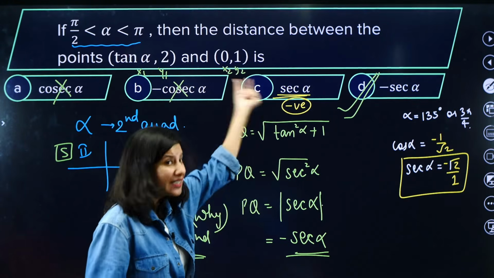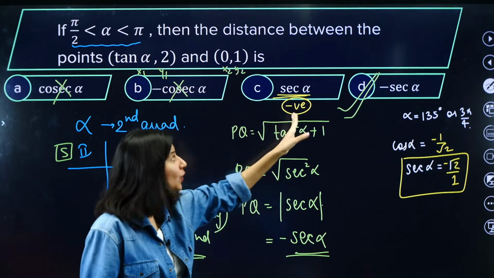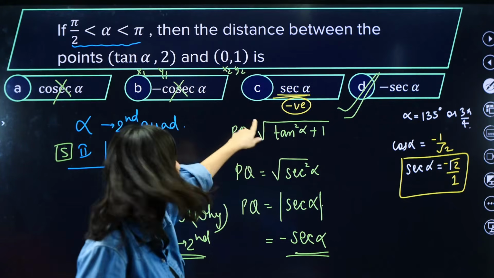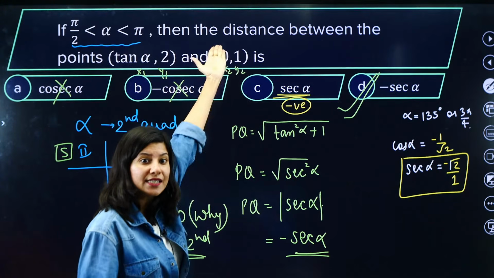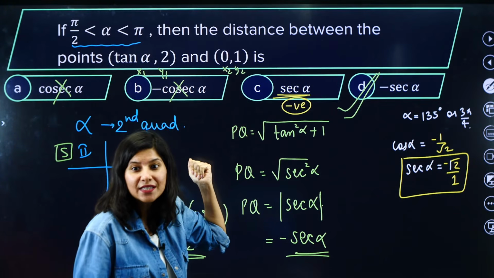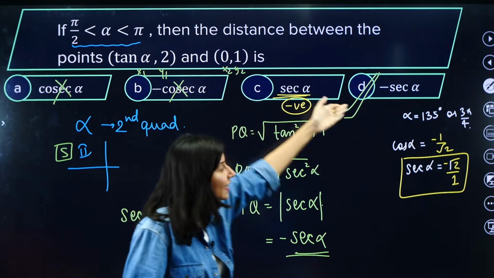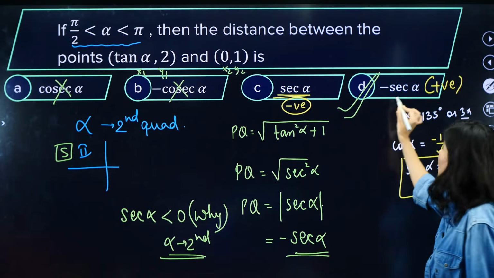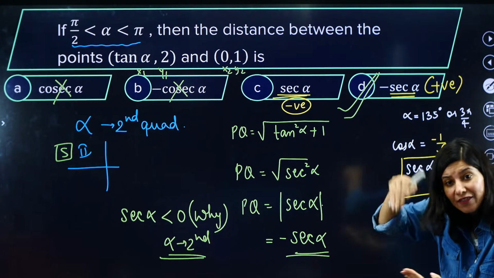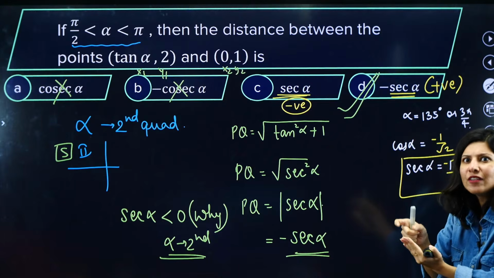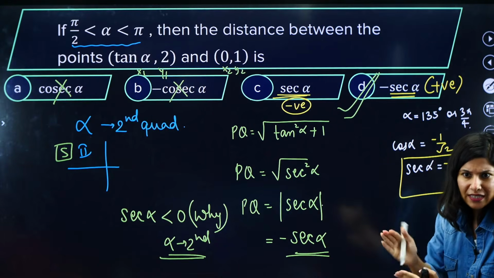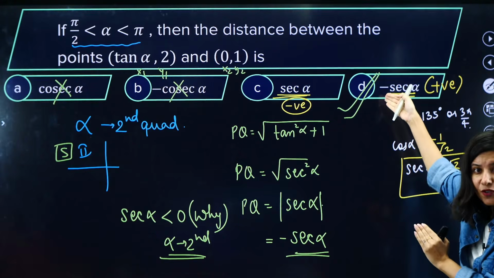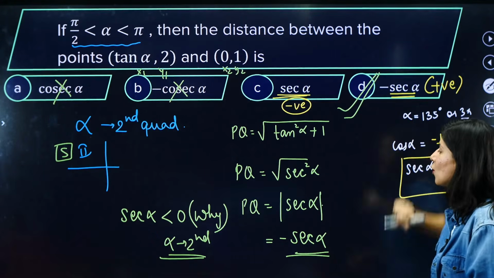That means in option C, although it looks positive, it is actually a negative quantity, and distance cannot be negative, my dear students. Minus sec alpha is actually a positive number, because sec alpha is itself negative. The value of sec alpha will be minus of some positive quantity, like negative root 2. So if you plug in the value, minus times minus will become plus. That's why option D is correct.